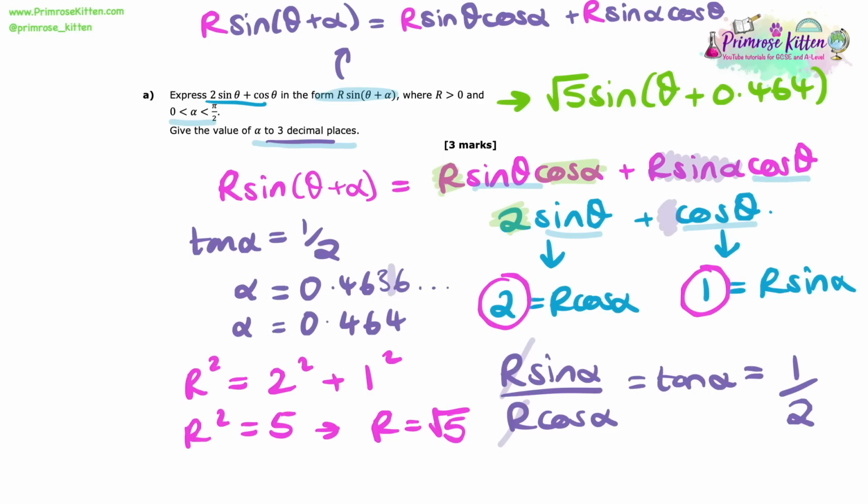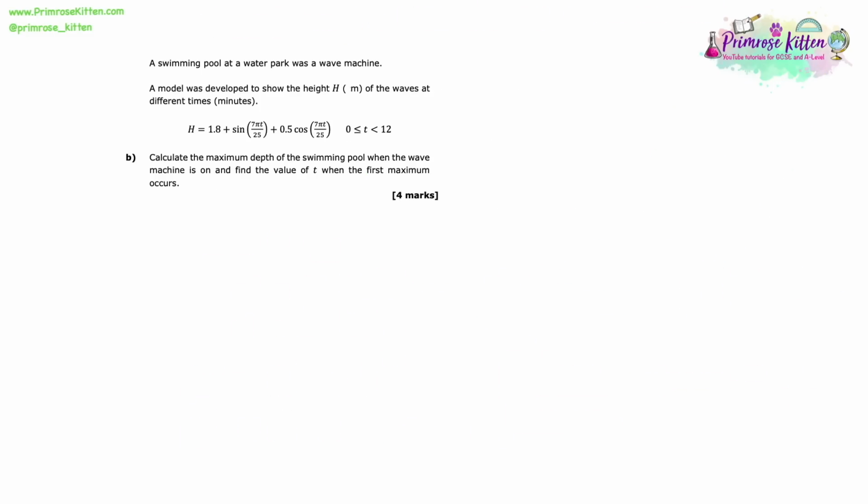Okay, so we've done that here, and now we're going to see in the next part a very, very common type of question that follows these r sine theta plus alpha questions. A swimming pool at a water park has a wave machine. A model was developed to show the height in meters of the wave at different times in minutes. So this here is our equation, and we can see that t goes between 0 and 12. So calculate the maximum depth of the swimming pool when the wave machine is on and find the value of t when the first maximum occurs.